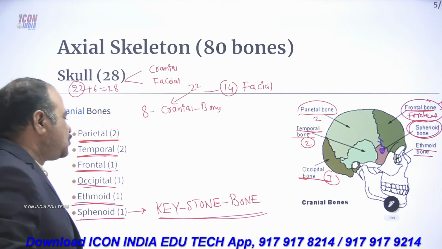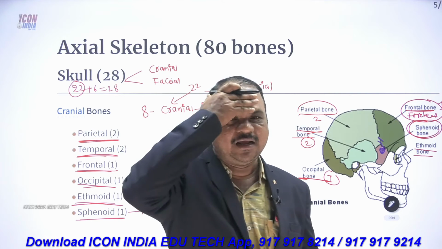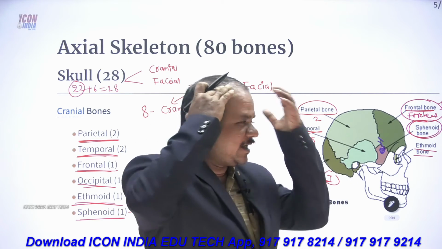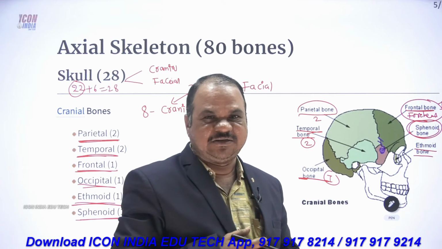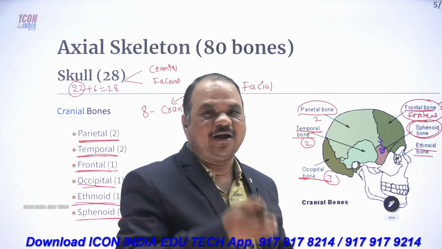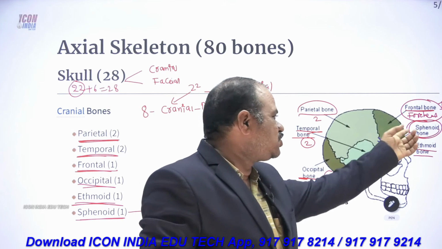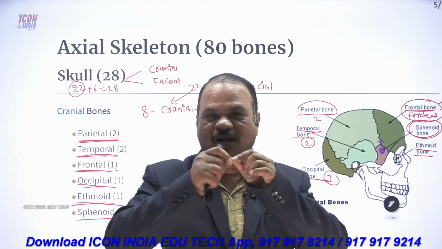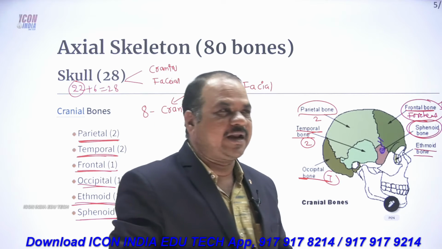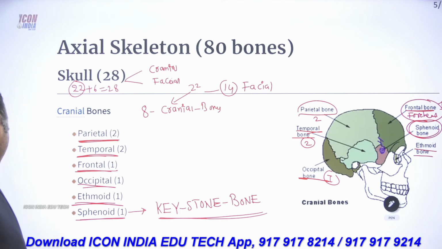14 are facial. So the 8 bones: first frontal, then parietal, then temporal, then occipital, then the ethmoid bone. Next the keystone bone, which is the sphenoid bone, connecting with all the cranial bones. So this is the cranial. Then we can go for the facial.